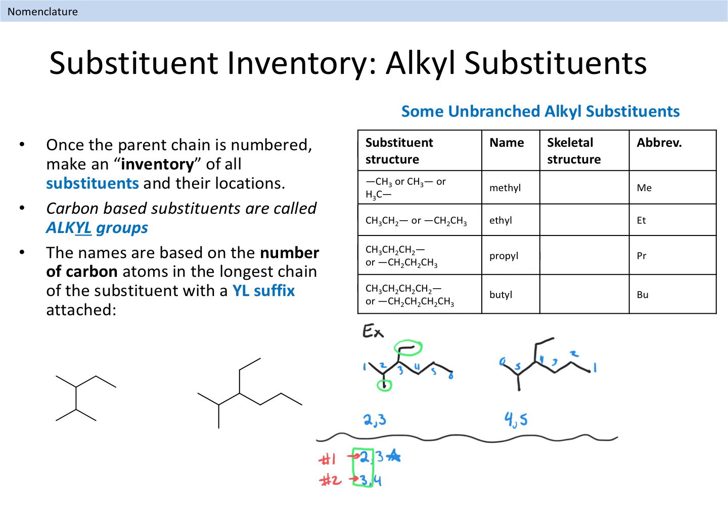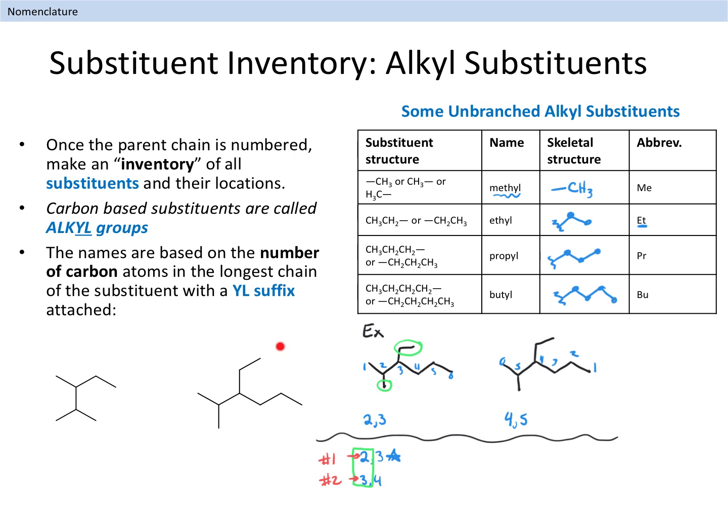So, if we have a CH3 substituent, we use the meth prefix and the YL suffix to give the name methyl. If we have a 2-carbon substituent, with the formula CH2CH3, we use the name ethyl. Propyl is the name that we use for a 3-carbon alkyl substituent, and butyl is used for a 4-carbon substituent. Let's see if we can apply these rules and derive a name for each of the example structures shown here.